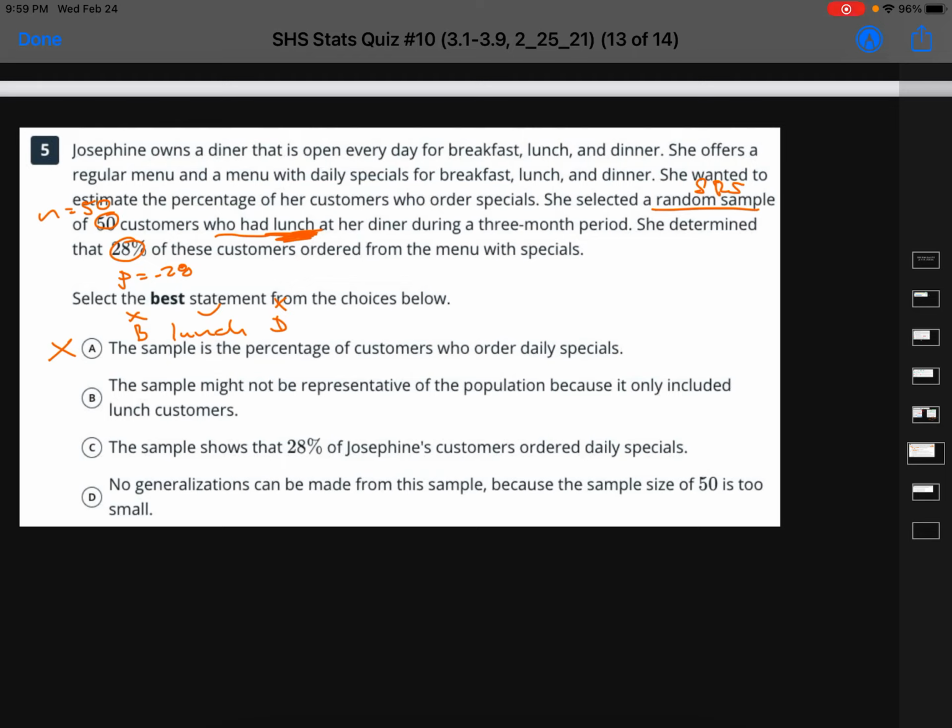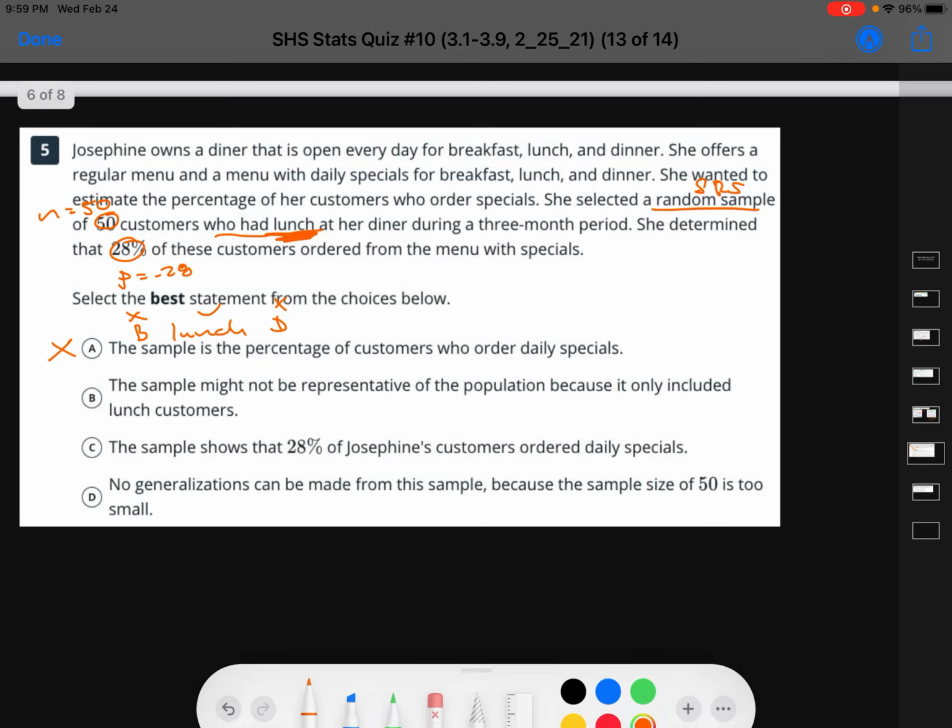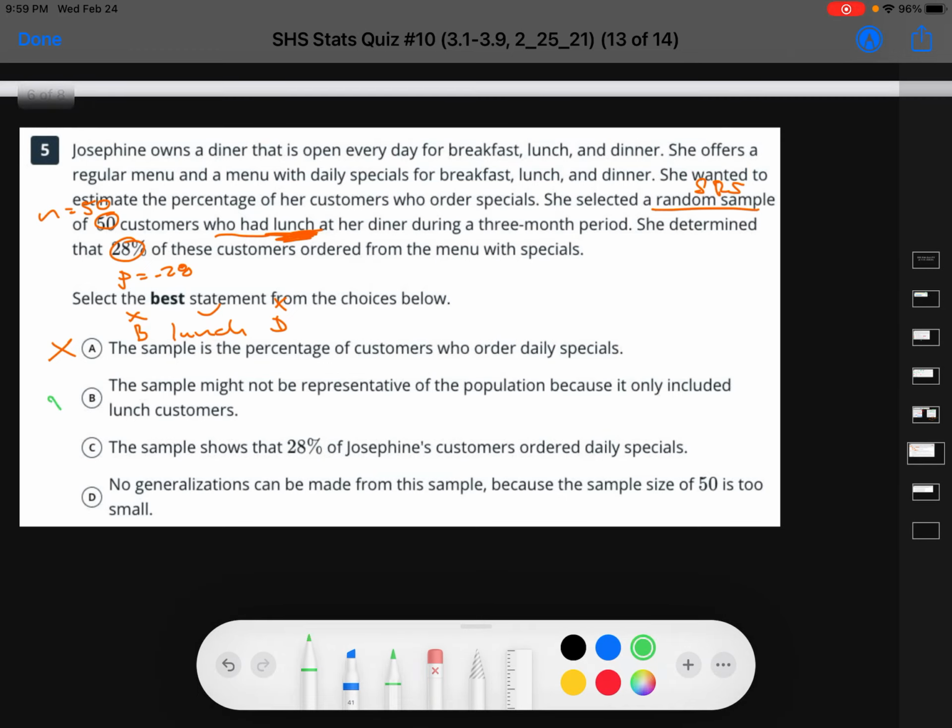B. The sample might not be representative of the population because it only included lunch customers. Ooh, I like this one. Right? That's what I noted, lunch. Remember, the population would be breakfast, lunch, and dinner customers. C. The sample shows that 28% of Josephine's customers ordered daily specials.